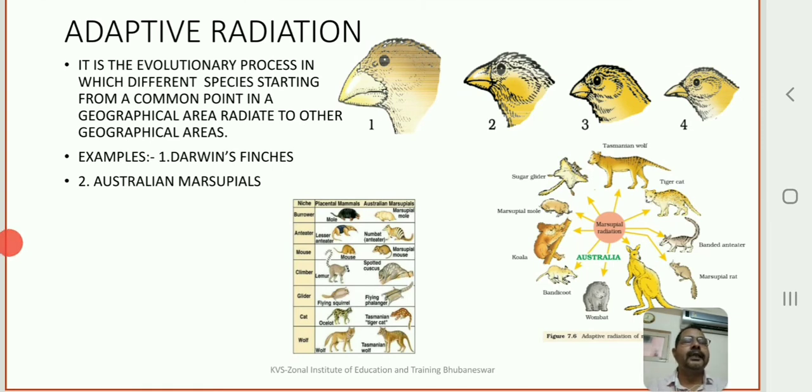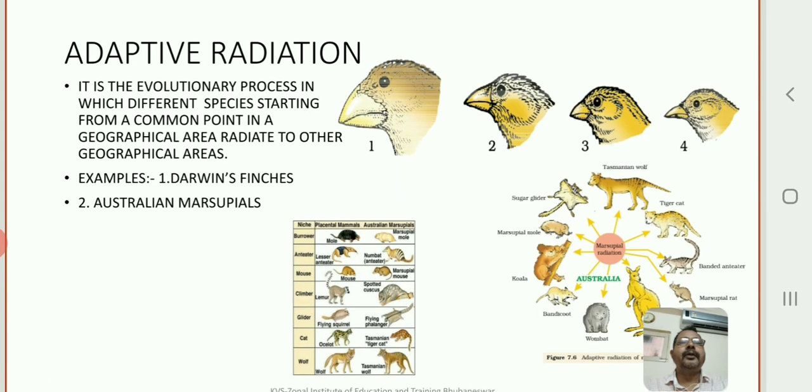Because of the changes, they might have gone to different areas, adapted radially, and because of that they have settled there, and as a result they have been forced to eat whatever food was available in that particular habitat. Okay, so it is an evolutionary process in which different species, starting from a common point in a geographical area, radiate to other geographical areas.